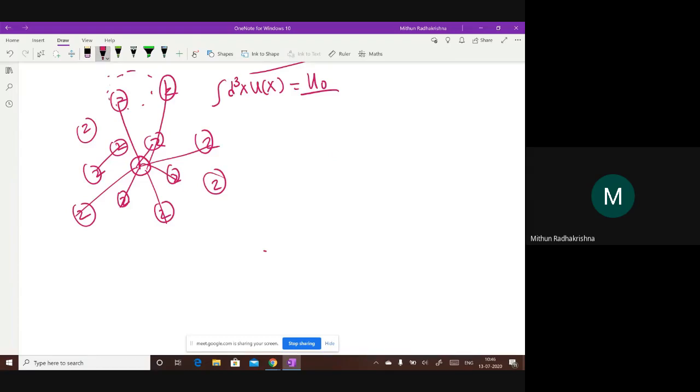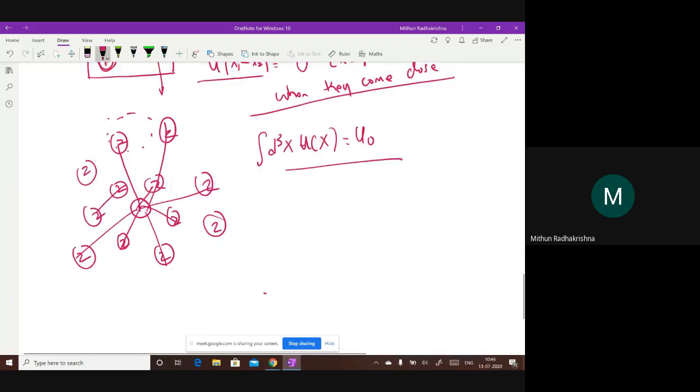Okay, are all of you following what I'm saying or no? If you are not following, just let me know. So I've integrated this integral throughout that particular space, and I call this u naught.